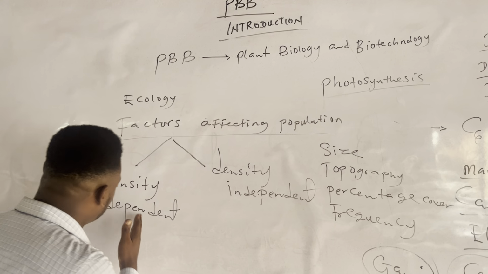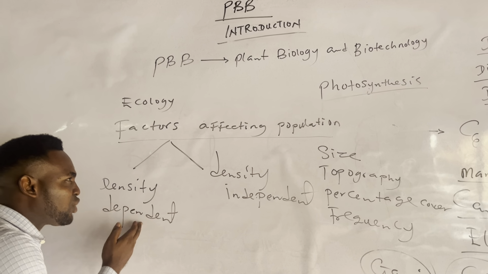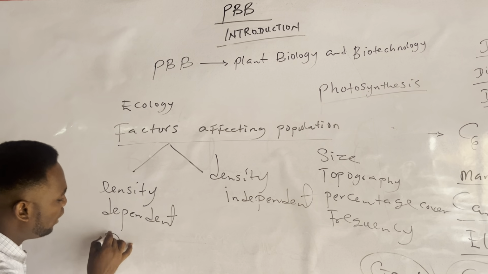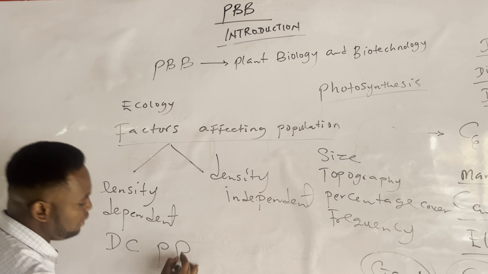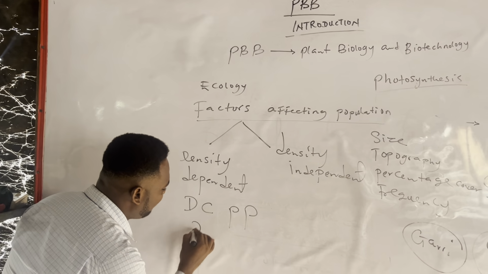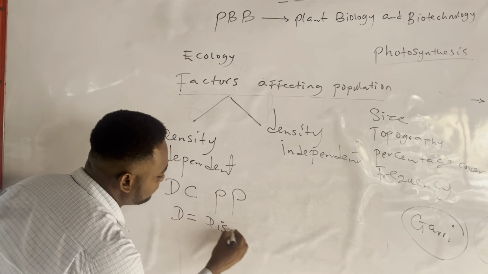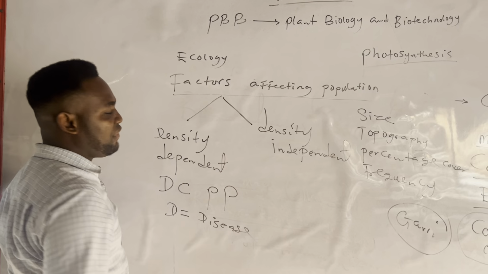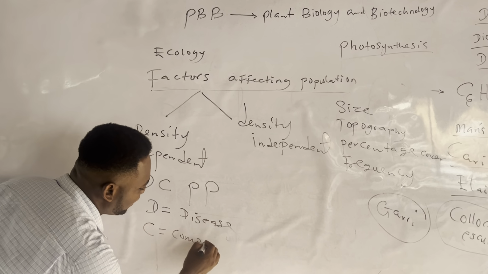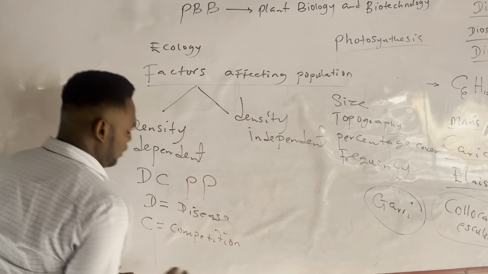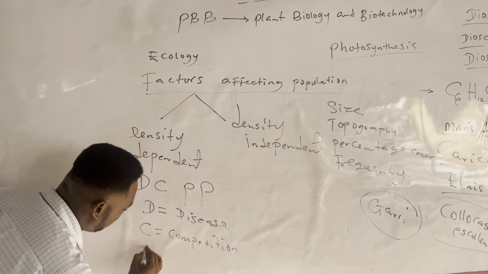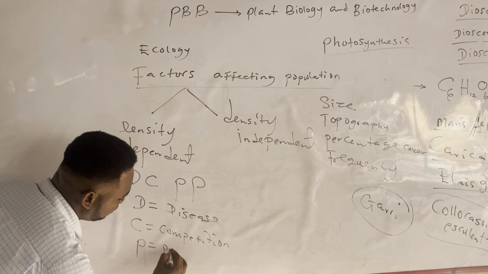For examples of density dependent factors affecting population, I will use the acronym DCPP to give you everything there. D stands for disease. The C stands for competition. The first P stands for predation.